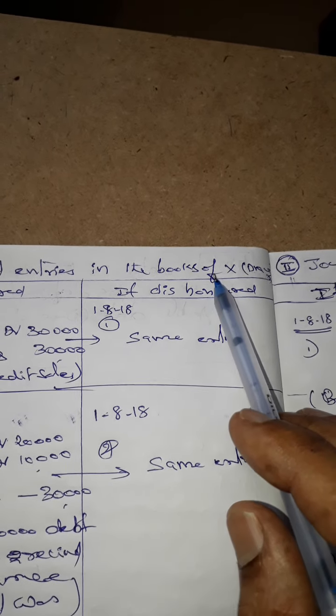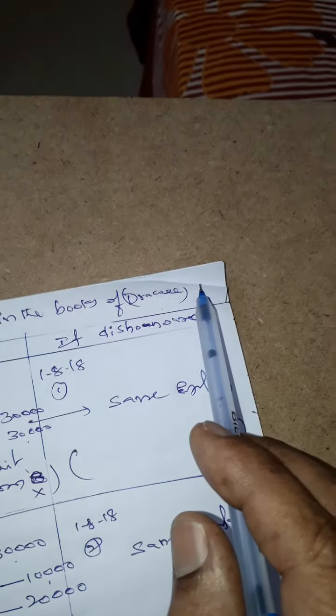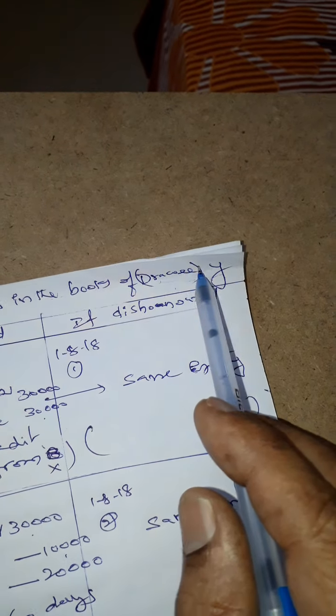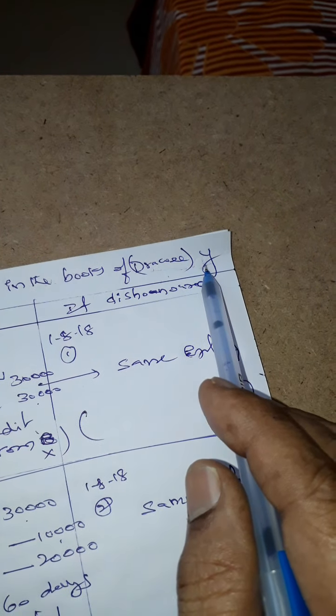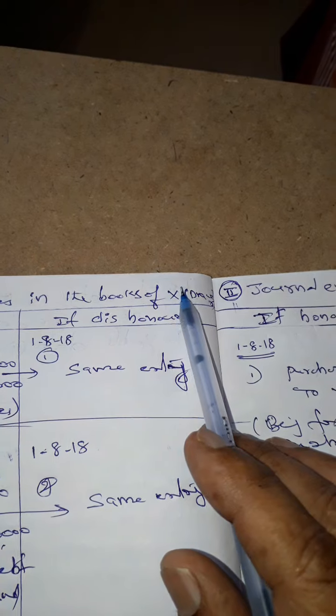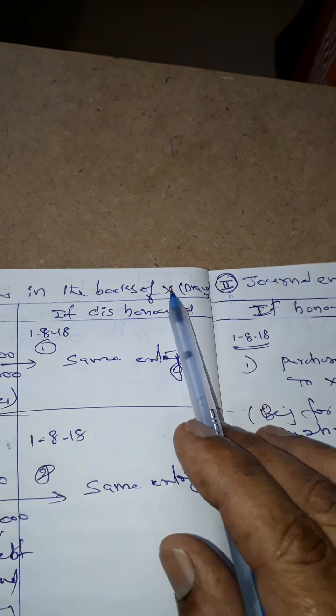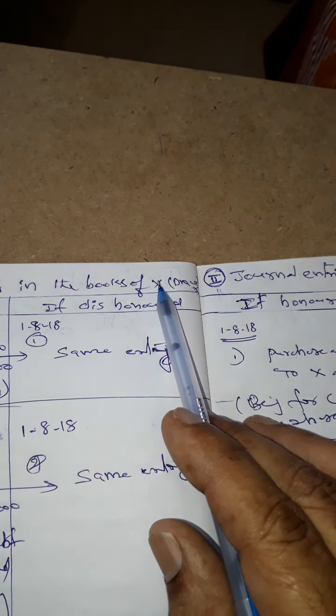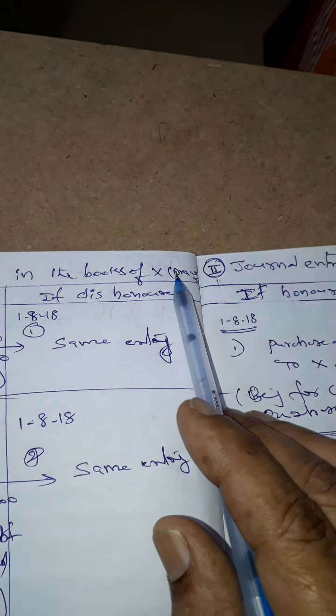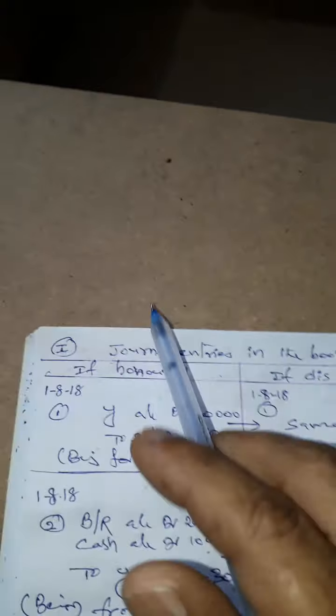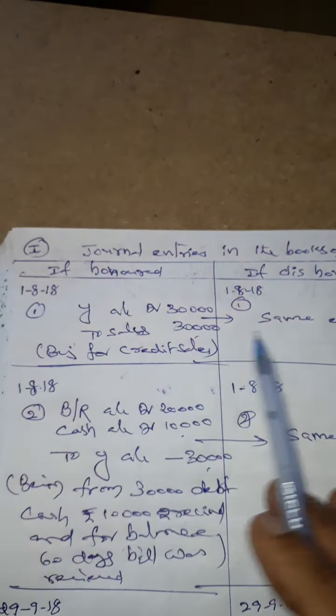The drawer was previously called a creditor, and the drawee was previously called a debtor. Before accepting the bill, Y is called a debtor, and before acceptance of the bill, X is called a creditor. Once the bill is accepted by the drawee, this person becomes the drawer and Y becomes the drawee. Here, side by side, I am explaining.